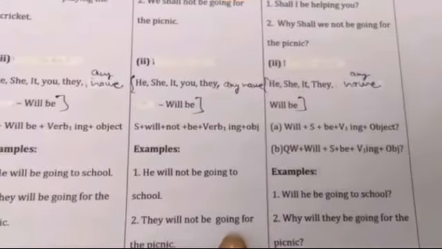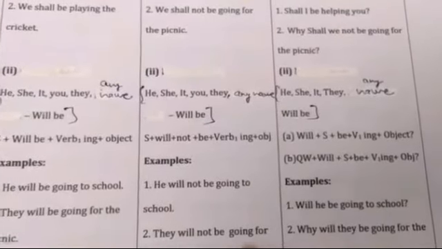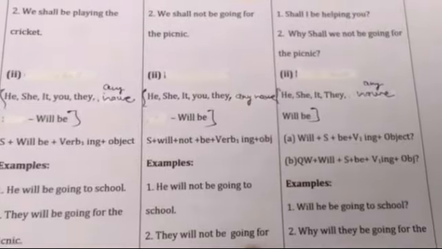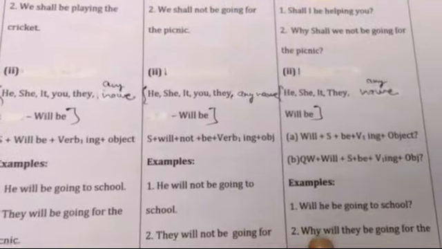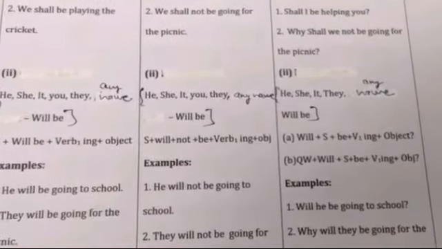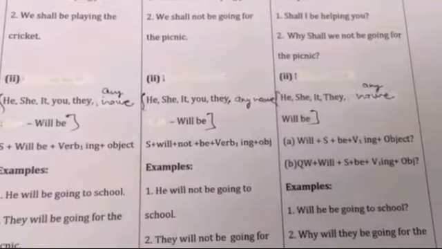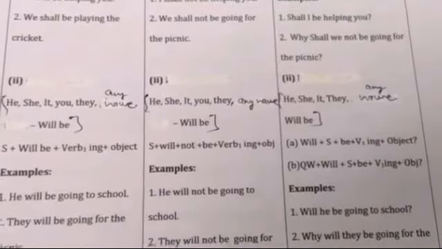Interrogative sentence. The same with the second and third persons of pronoun and with all the nouns, we put will be, and then these are the formulas: will, subject, be, verb first form plus ing, and then object and question mark.